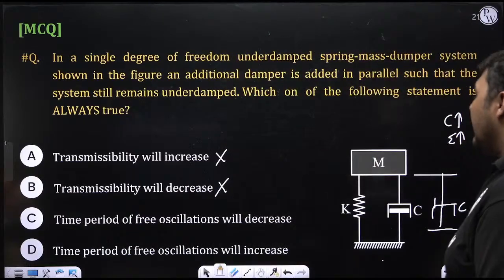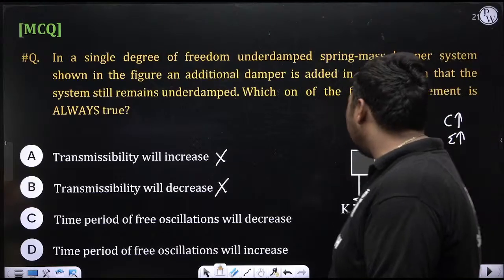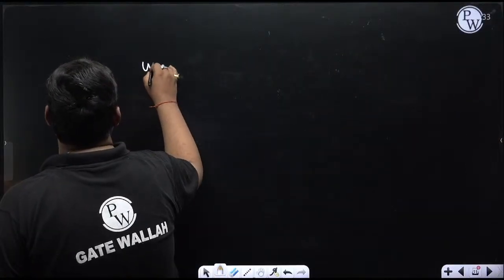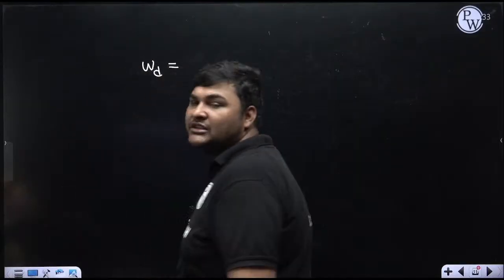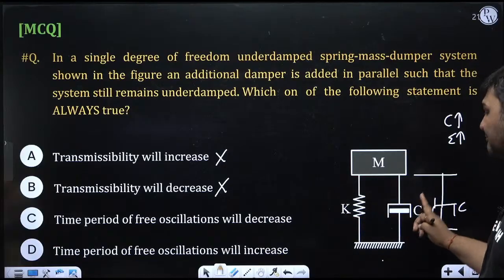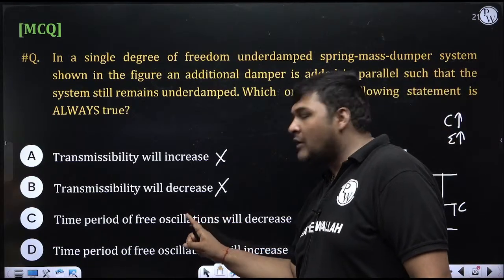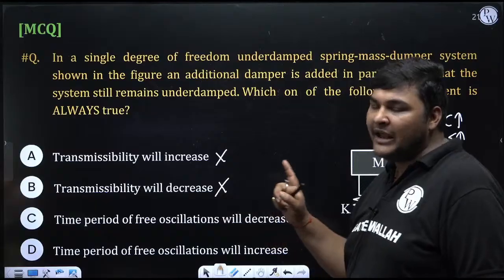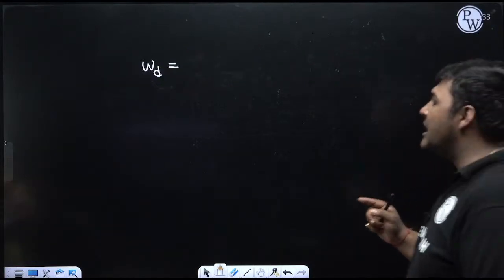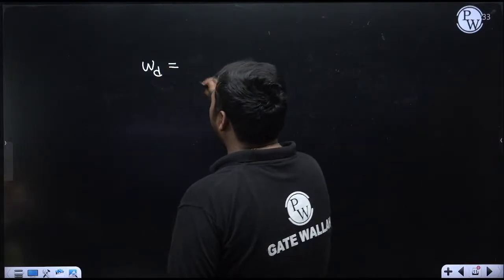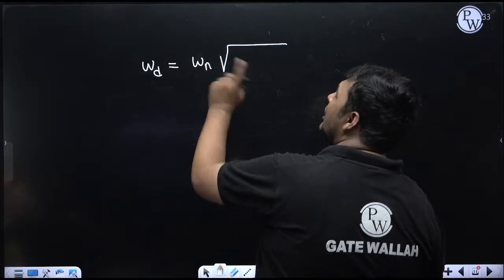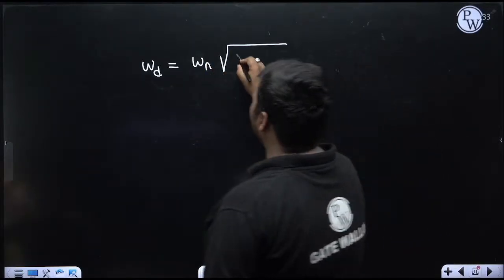Now what about the time period of free vibration? Free vibration here means free damped vibration because a damper is attached. You will study this in damped vibration, but you can remember the formula to calculate the frequency of free damped vibration. Free damped vibration means I am not considering any external force, but I am considering the damper. The examiner has written free vibration. The word damper is not written here, but the damper is shown in the diagram, meaning it is free damped vibration. For free damped vibration, the formula to calculate the frequency is omega d, equal to omega n times root over 1 minus zeta square, where omega n is the natural undamped frequency, meaning there is no damper. Omega n is always root k by m.